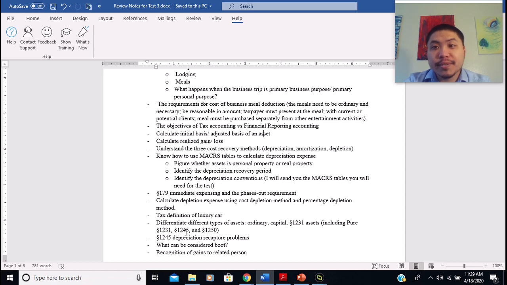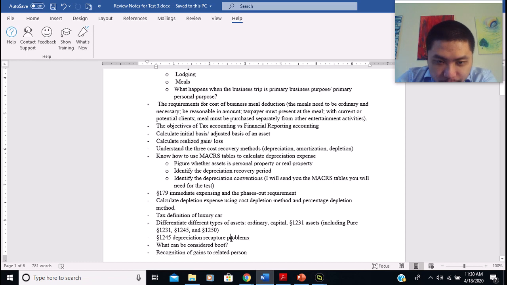And remember, there are three scenarios in the lectures that we covered. I will ask you some questions about those scenarios. I want to ask you to calculate how much of the gain or the loss, how much of the gain is recaptured, and how much can be treated as section 1231 gain. We're going to talk about that in a bit as well, because I prepared some problems for you guys.